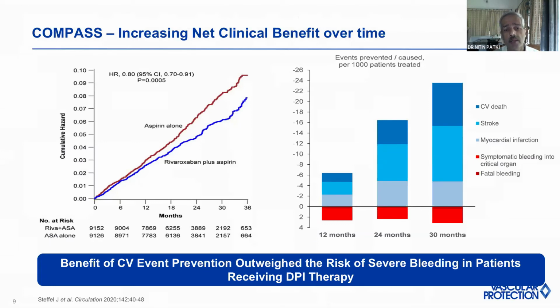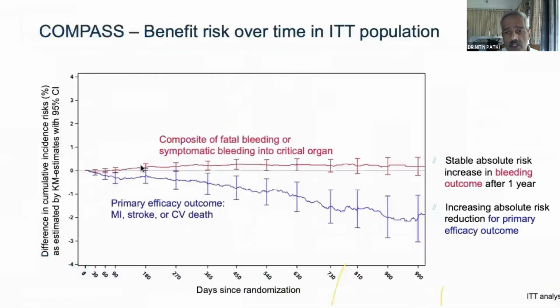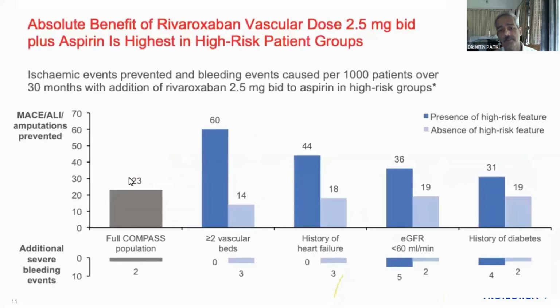And this is another way of putting it. Rivaroxaban plus aspirin definitely has much better net clinical benefit compared to aspirin alone. And this is what it meant. The risk of bleeding flattened out over a period of time, but the net clinical MACE benefits kept increasing, which included stroke, MI, non-fatal strokes or MI, or a fatal cardiovascular event.